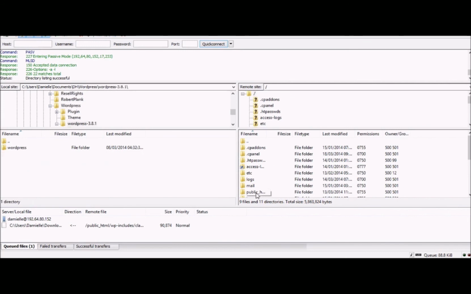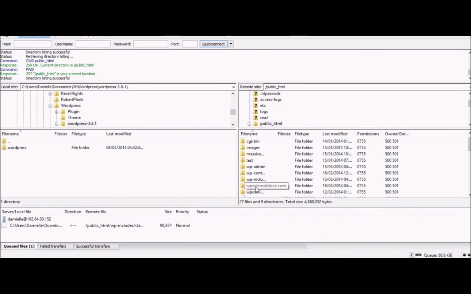And on the right hand side you will go to your public HTML folder, and this is just where you have all the public files for your website. And once you get in there, you will see some files in here. Chances are, if you've just activated this domain and this is the only domain you have in your hosting, you won't see anything there. But I do have WordPress already installed in my main site. But the site that we're going to use is actually an add-on domain. And if this is the case where you're using an add-on domain, you just search for it. And in this case, WP Video Sidekick.